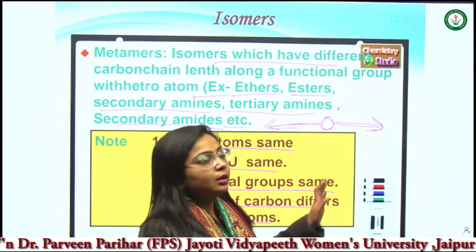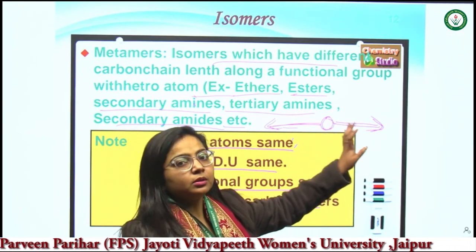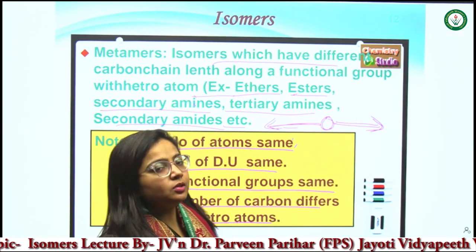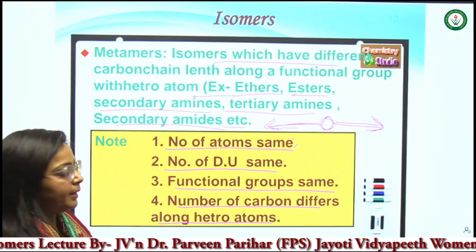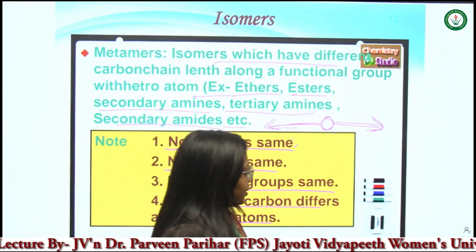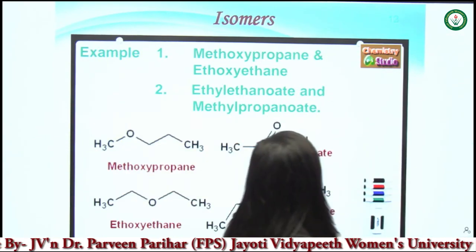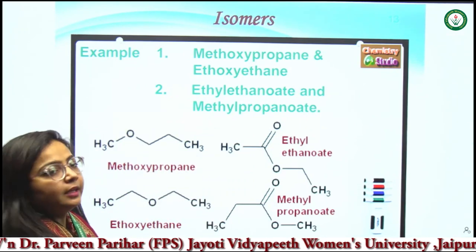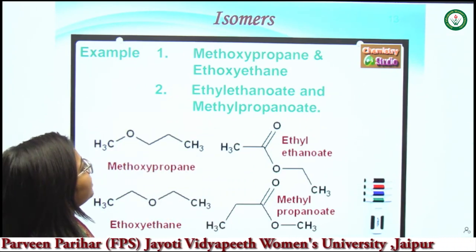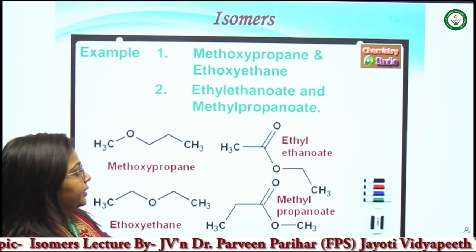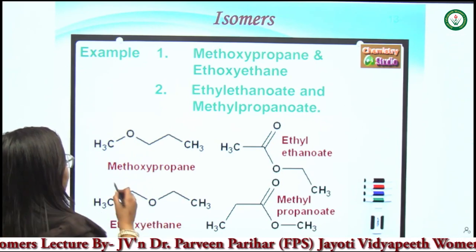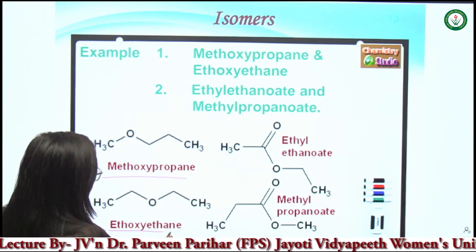It means that on both sides of the heteroatom, the length of the chain changes. These are called metamers. Let's clear it up with an example: methoxypropane and ethoxyethane.